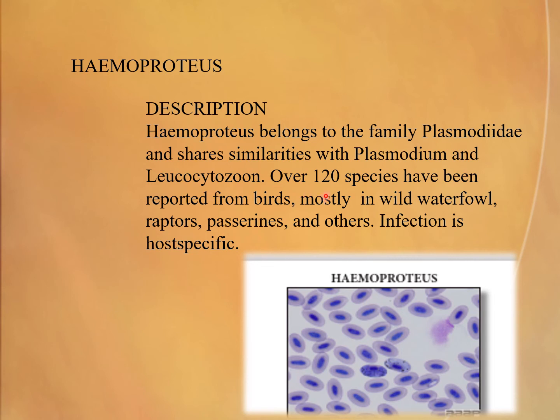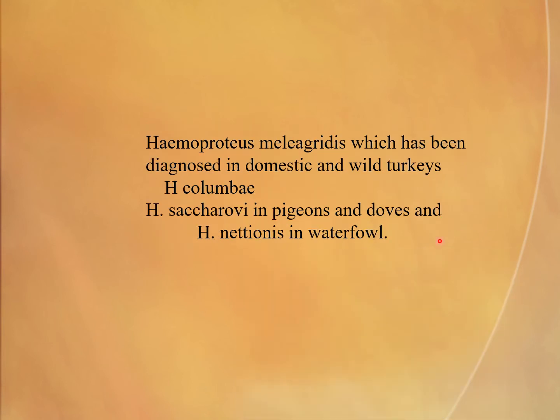Over 120 species have been reported from birds, mostly in wild waterfowl, raptors, passerines, and others. Infections are host-specific. Haemoproteus meleagridis has been diagnosed in domestic and wild turkeys, Haemoproteus columbae and Haemoproteus sacharovi in pigeons and doves, and Haemoproteus nettionis in waterfowl.